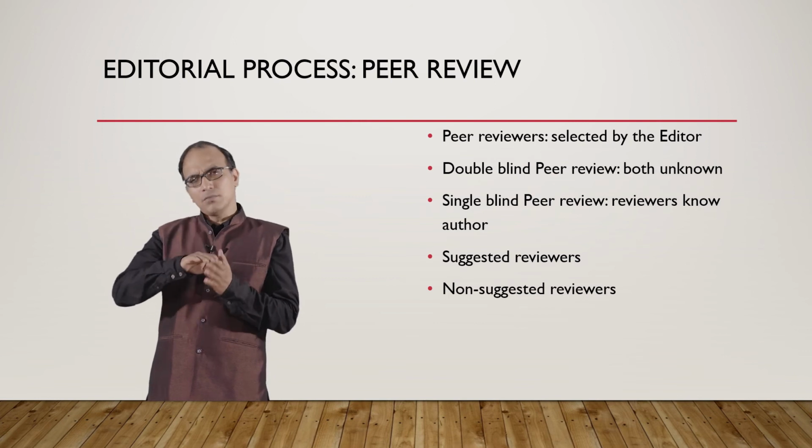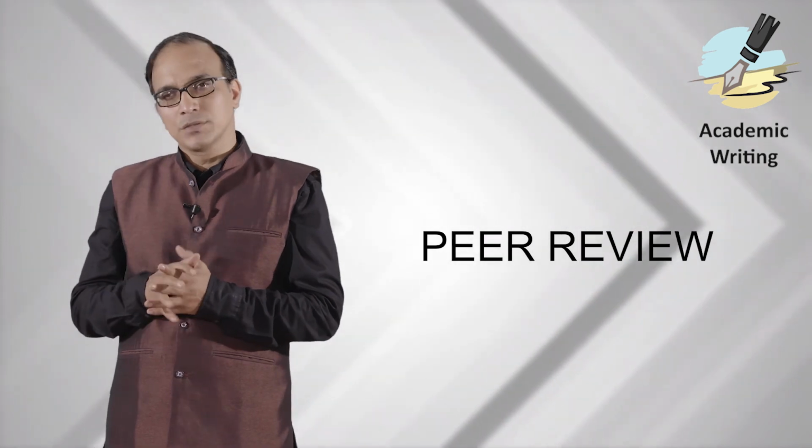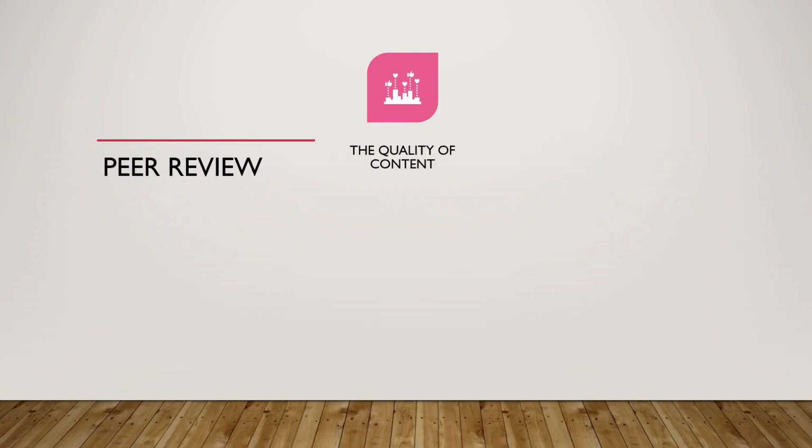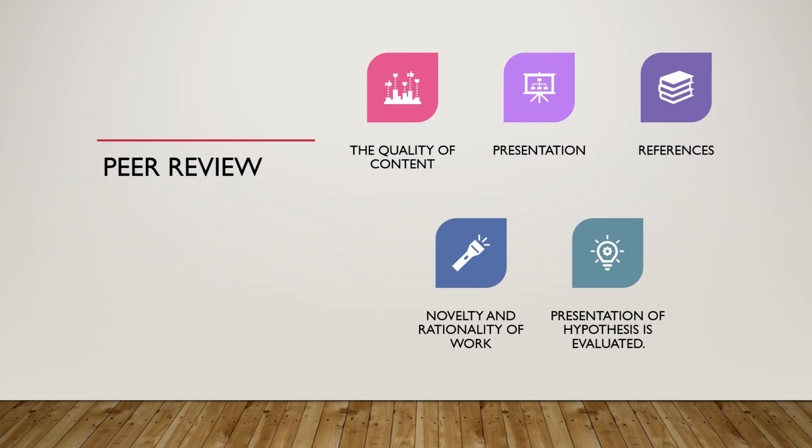So what happens after the peer reviewer has gone through it? We will check out what the peer reviewer sees. What does the peer reviewer do? When the peer reviewer is assigned that particular task, he goes through your manuscript, sees the quality of your content, your presentation, your references, the novelty and rationality of your work, and overall how you have presented your hypothesis is evaluated.